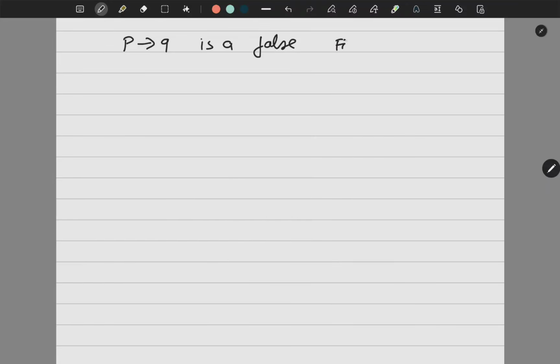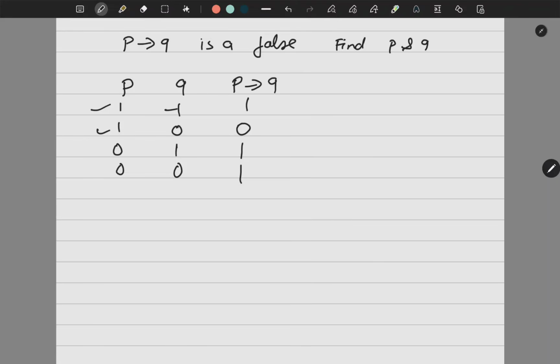So find P and Q. Immediately you have to go back to your table of conditional. If you remember how I told you 1 1 0 0 1 0 1 0. Now if I want to make the table for this: I studied, I passed. I studied, I flunked. I never studied but I passed, I am happy. Never studied, never passed, I am happy.